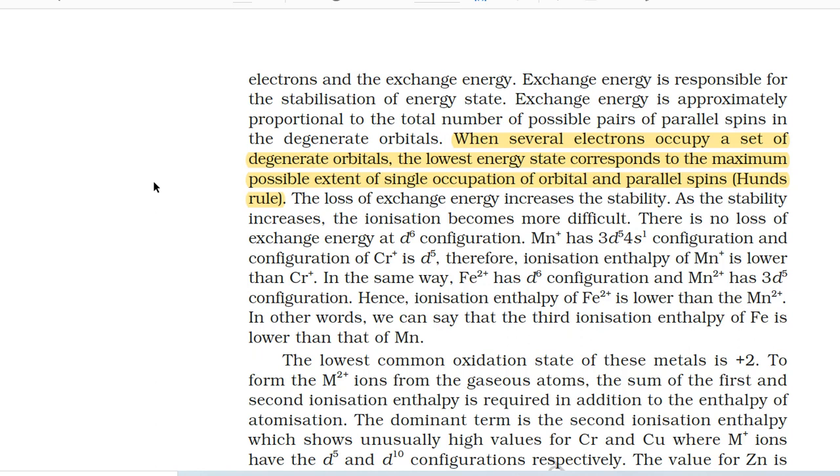Mn+ has 3d5 4s1 configuration and configuration of chromium+ is d5. Therefore, ionization enthalpy of Mn+ is lower than Cr+. In the same way, Fe2+ has d6 configuration and Mn2+ has 3d5 configuration. Hence, ionization enthalpy of Fe2+ is lower than the Mn2+. In other words, we can say that the third ionization enthalpy of Fe is lower than that of manganese.